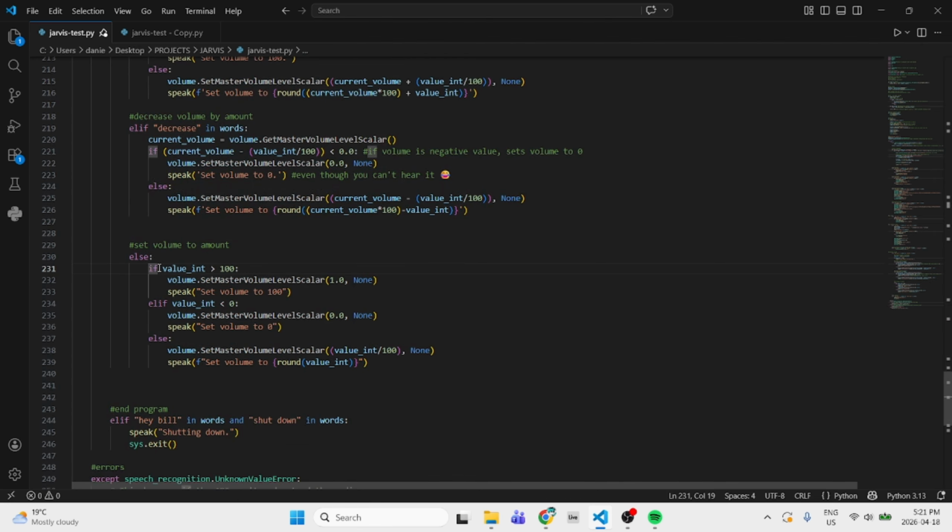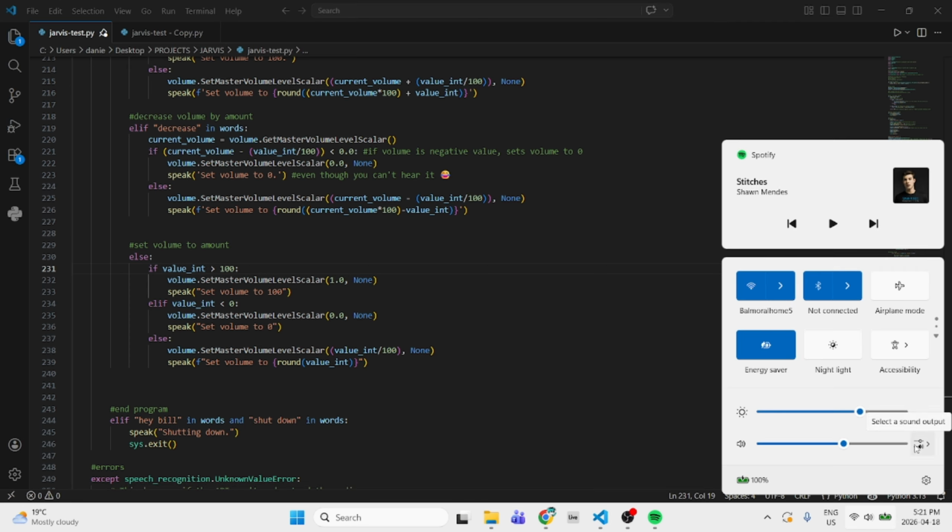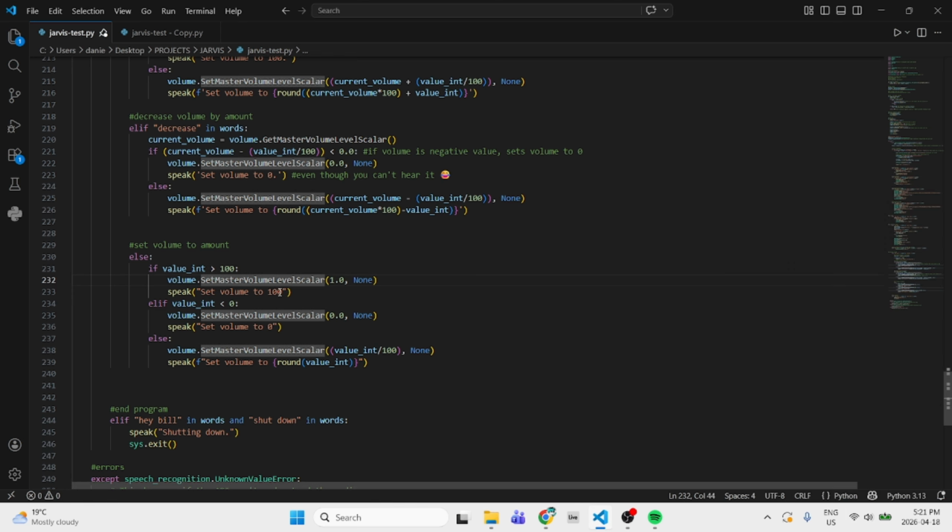So if the value int is greater than 100, so if I said set volume to 101, right? You know, the audio can't go above 100, so it'll just set the volume to 100. If I said -2, of course I can't do that, so it'll be set to 0. Or if it's not, then that means it's between 0 and 100, and that means it'll say I set the volume to the value set.